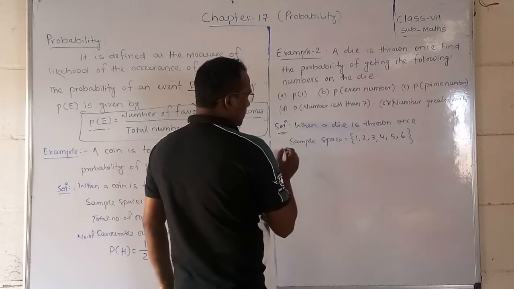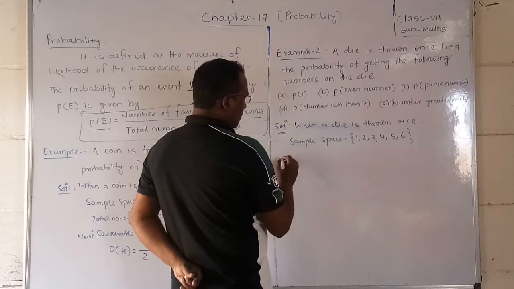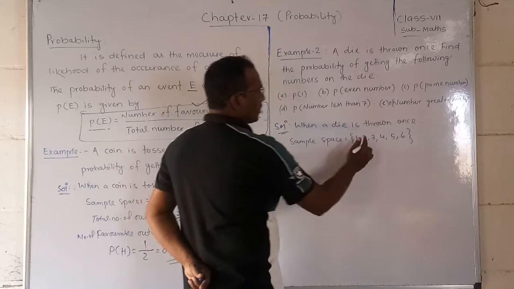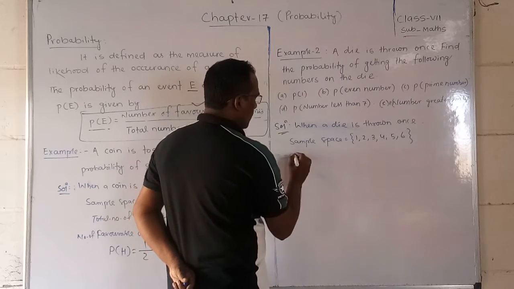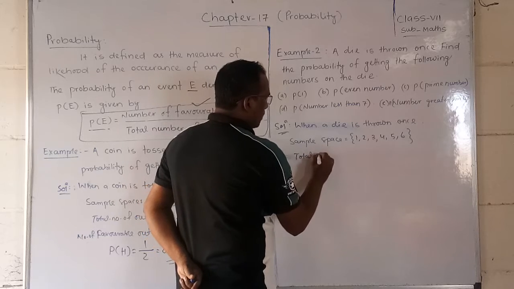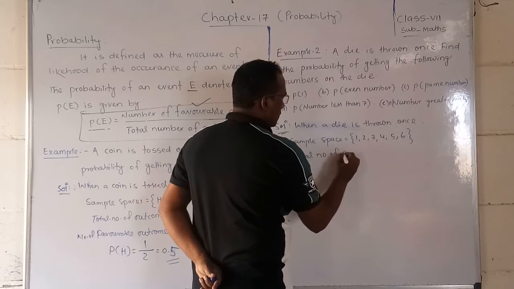Now the first question for you, question number 1: first of all, you have to find out the total number of outcomes.